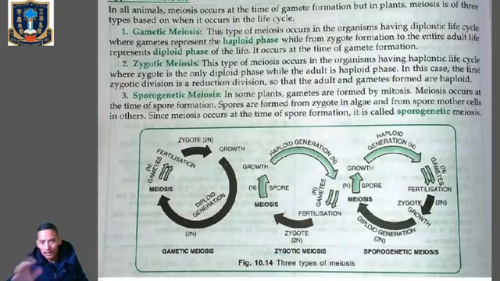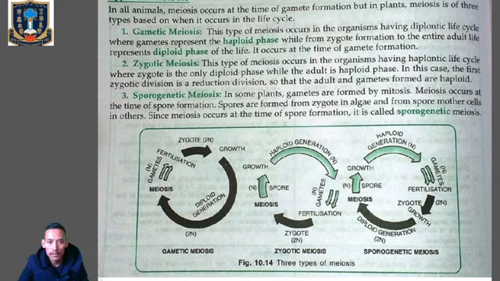Now let's see the types of meiosis. We have 3 types of meiosis. Gametic meiosis occurs in different organisms for the formation of gametes, and gametes are haploid. This type of meiosis occurs in organisms having diplontic life cycles, where gametes represent the haploid phase, which form the zygote, and the zygote forms the diploid phase.